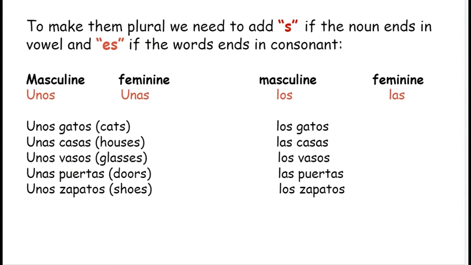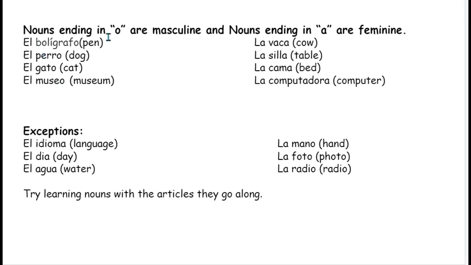Okay. Till now we have learned how to use articles in Spanish. Now we will see how to identify whether a noun is masculine or feminine. The nouns which end in o are masculine and the nouns which end in a are feminine. For example, bolígrafo, the pen, it is ending in o, so we used a masculine article.